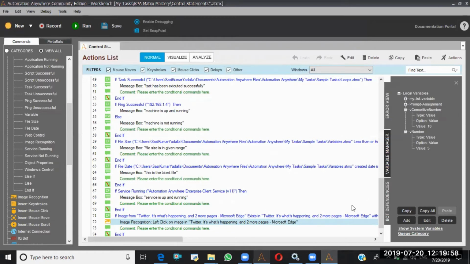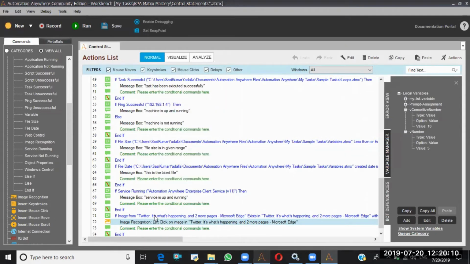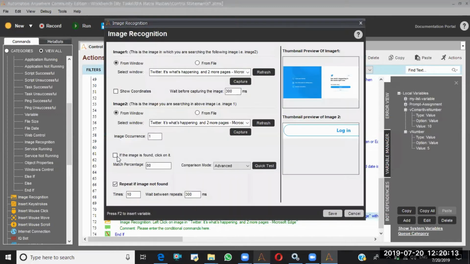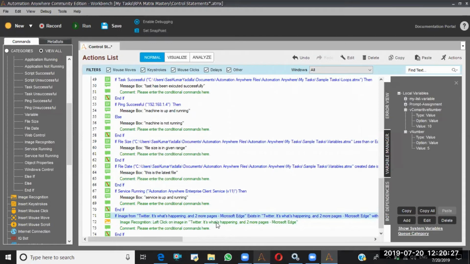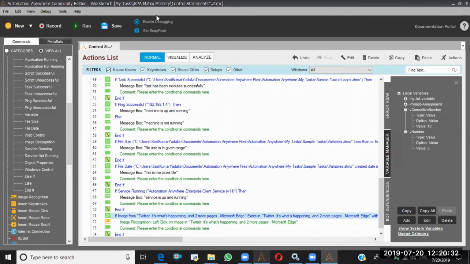What I explained is that this feature is there up to the 10th version. In the 11th version, you need not use this image recognition command separately. I will disable this one here. If I edit this condition, I directly get the click operation here. If image found, click. It will perform the click automatically, but it will perform the left click only. If you want to perform a double click or a right click, again you should go with the old model. That means with this one, you need to enable this one. So that is about image recognition.